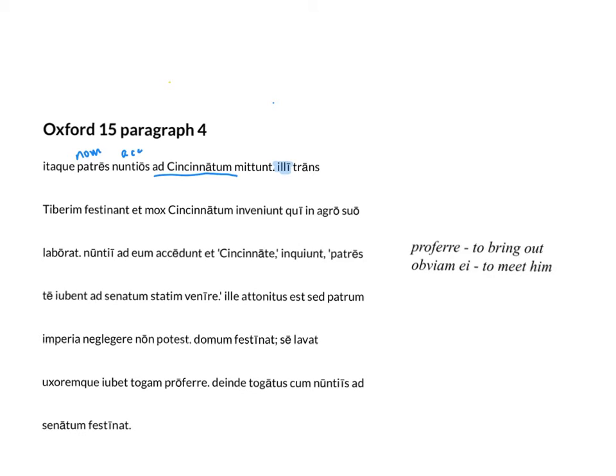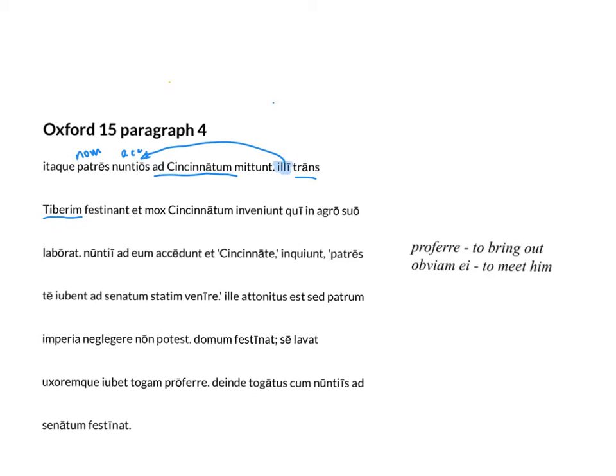So who does illi refer to, take the place of, however you want to think of it? Who is becoming the subject of our sentence? Correct, the nuntii. So, illi, nuntii. So they, meaning the messengers, hurry across the Tiber, and soon they find Cincinnatus.